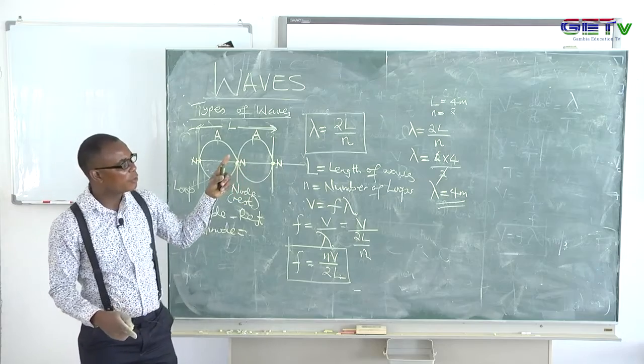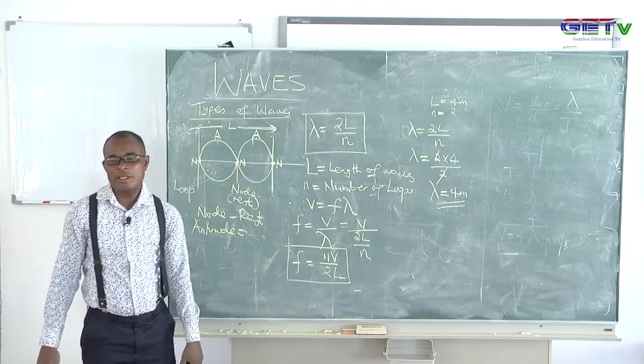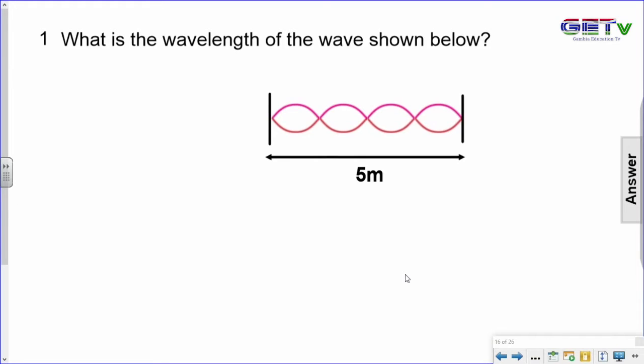So we use the same equation to solve a few examples. Watch out, now we'll look at that. They say, what is the wavelength of the wave shown below? You can see from that question that I have 5 loops. So, question number 1 on that page: what is the wavelength of the wave shown below? This wave contains 5 loops.